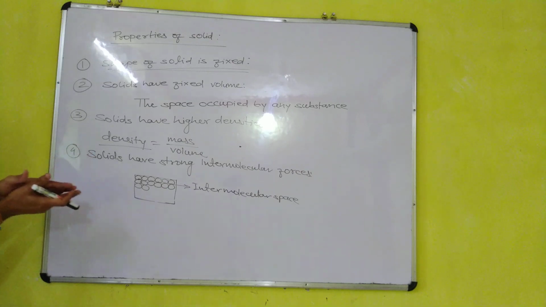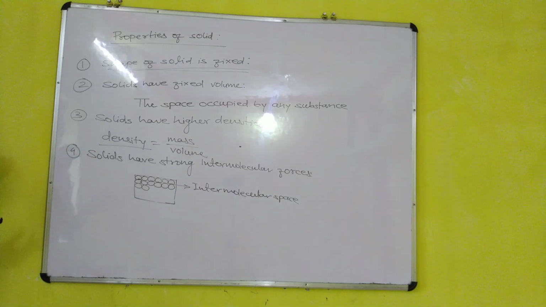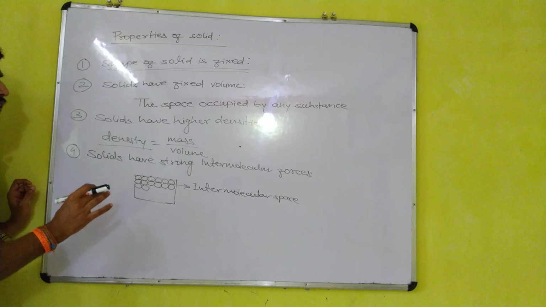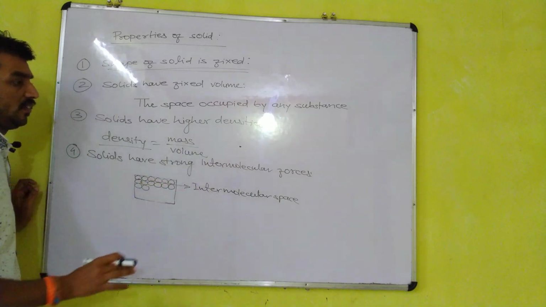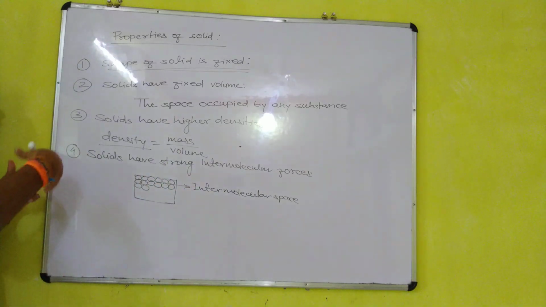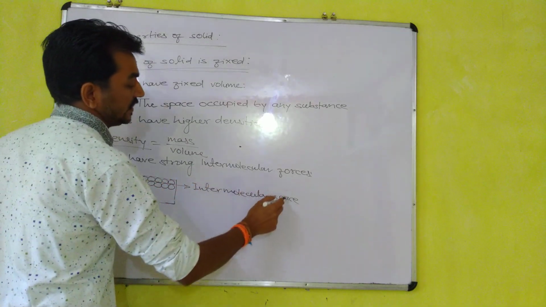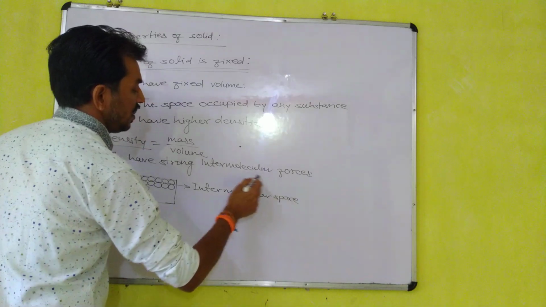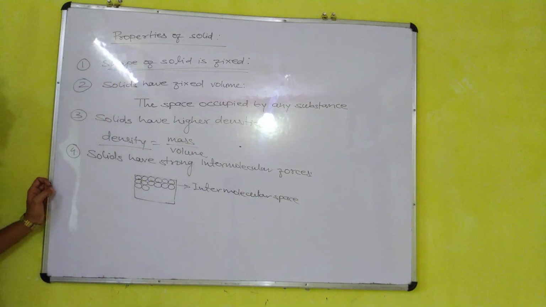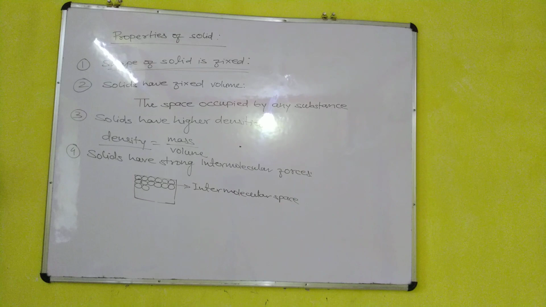When we press it, the trapped air present in the sponge is expelled out. So due to this reason, it can be compressed. Otherwise, the remaining solids cannot be compressed easily, because of the high intermolecular forces of attraction and the very small interparticle spaces.